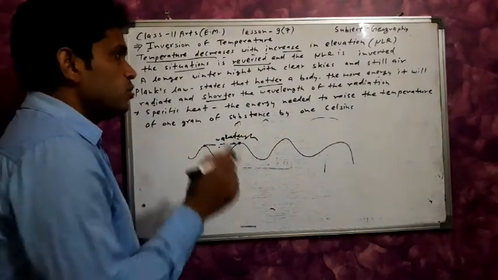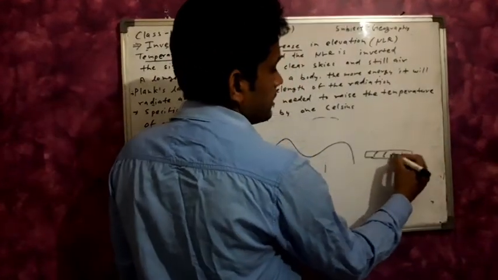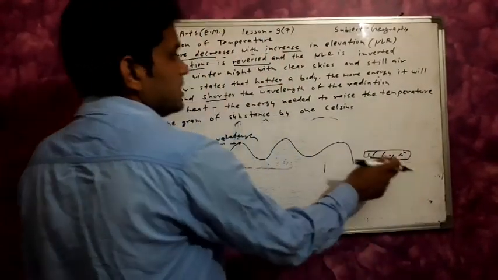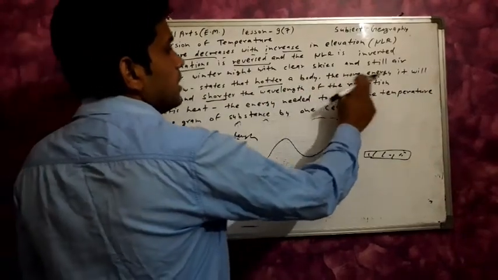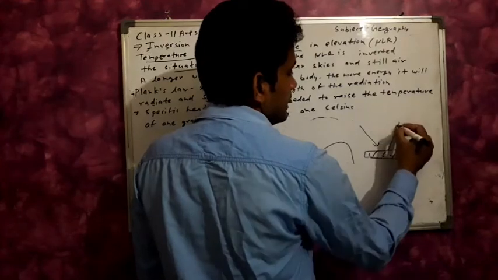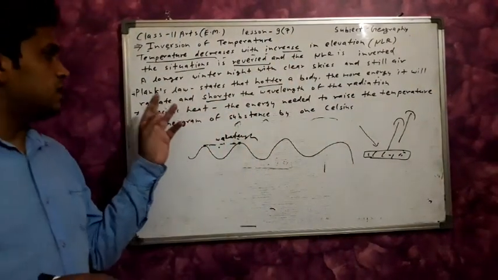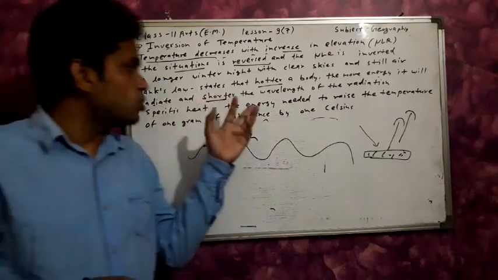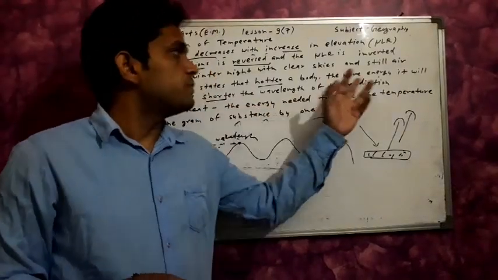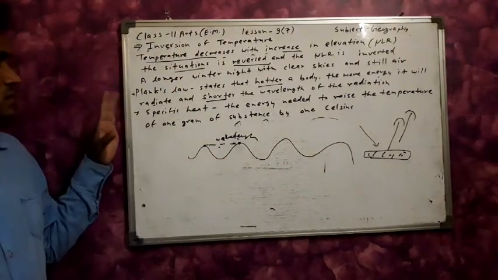So what is Planck's law? It states that a hotter body, यानी कि जो बॉडी जितनी गर्म होगी, the more energy it will radiate, और इससे जो रिफ्लेक्ट होने वाली एनर्जी है वो उससे भी ज्यादा होगी, the more energy it will radiate, and the shorter the wavelength of the radiation. जो रेडिएशन का wavelength है वो shorter होगा. This is Planck's law.